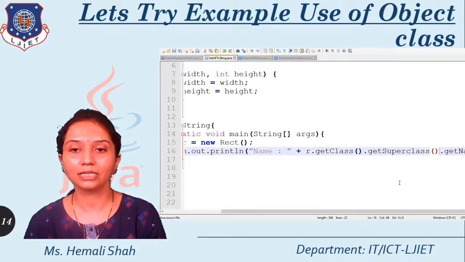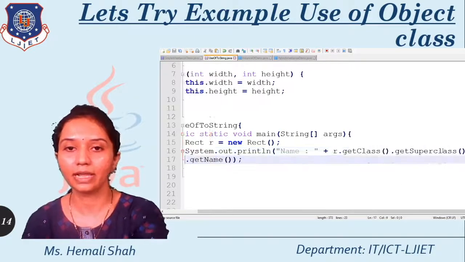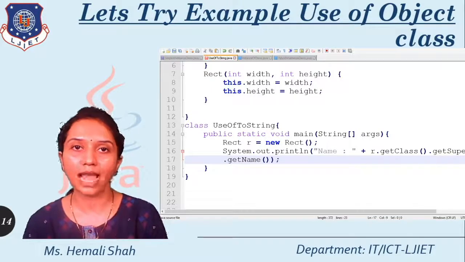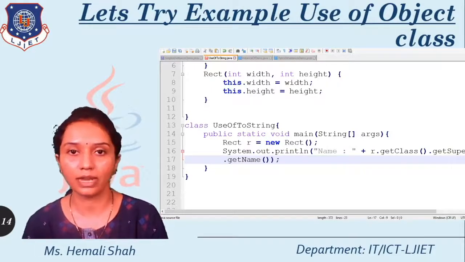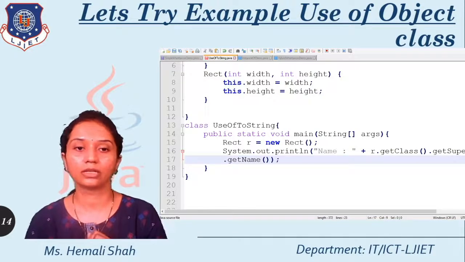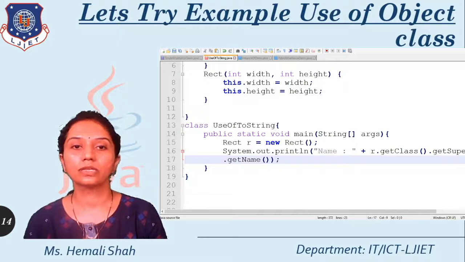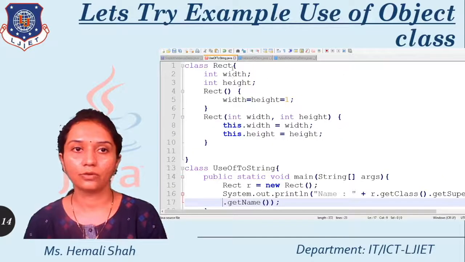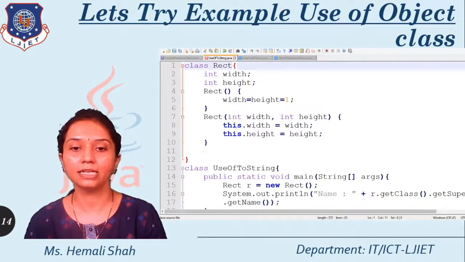This getName is a function of Class, and it returns the name of the superclass, and we are getting the superclass name as java.lang.Object. Though I am not writing Object as a superclass in my code, I am still getting this as output. See here, I am not writing extends and any class name in my code.